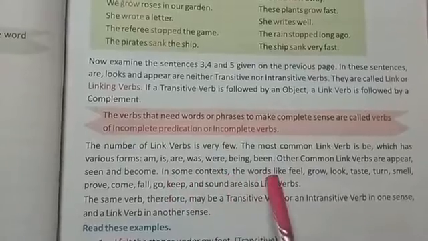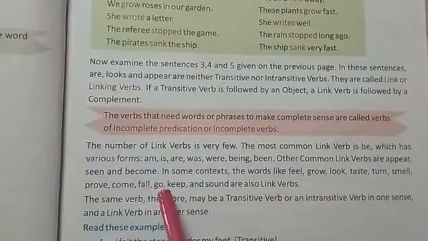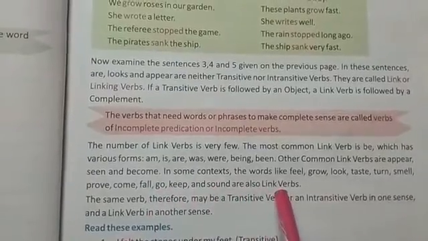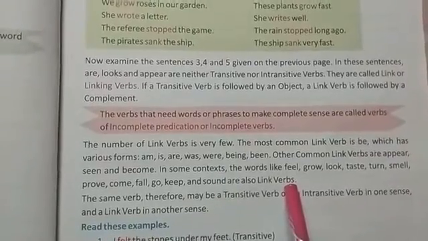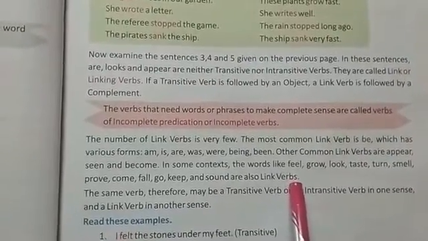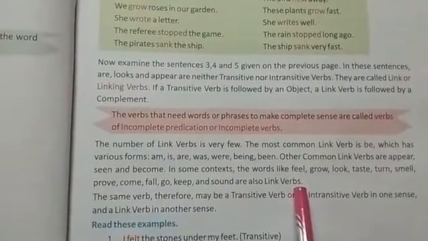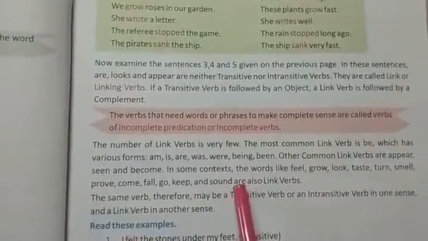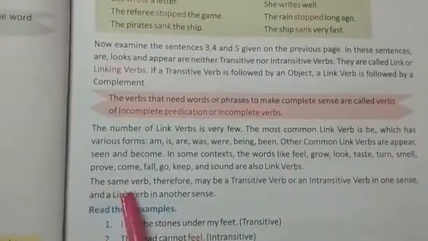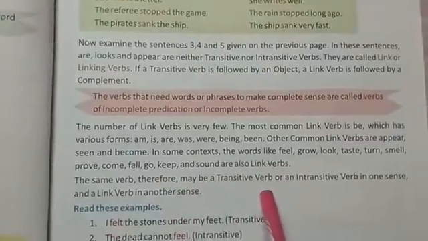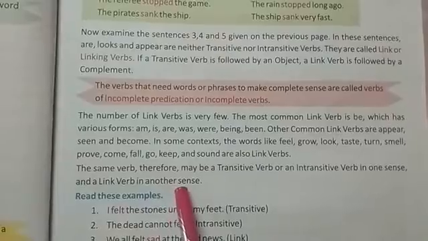In some contexts, words like feel, grow, look, taste, turn, smell, prove, come, fall, go, keep and sound are also called link verbs. So some of the examples of link verbs are given here. They are very few in number. The same verb therefore may be a transitive verb or an intransitive verb in one sense and a link verb in another sense.